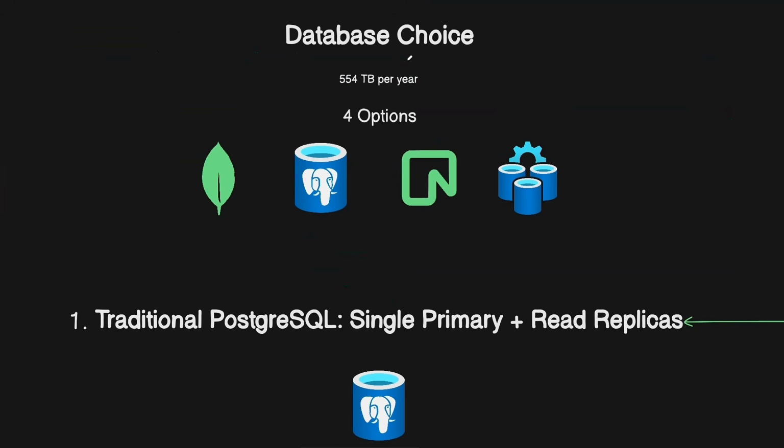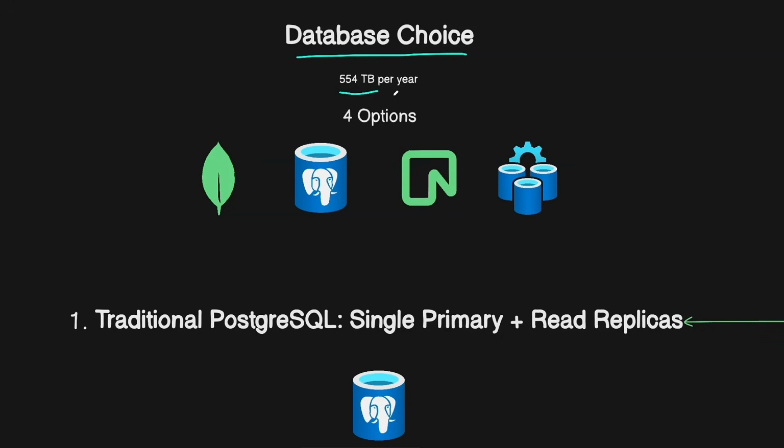Based on the database schema and also how the scaling phase will look like, let's now make the database choice on what we will use for the specific scenario where we have around 550 terabytes of data being stored per year.